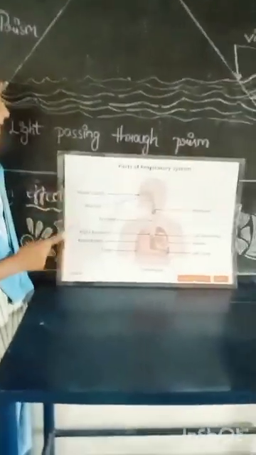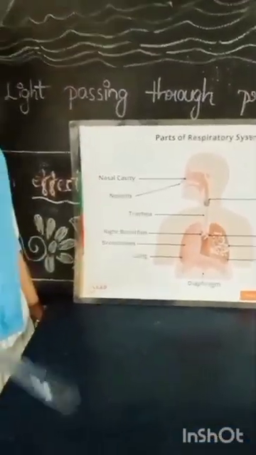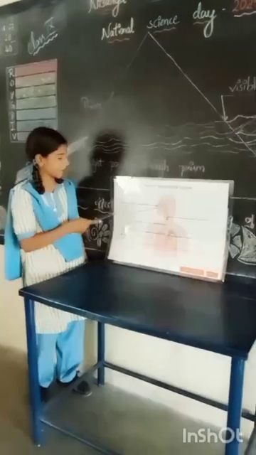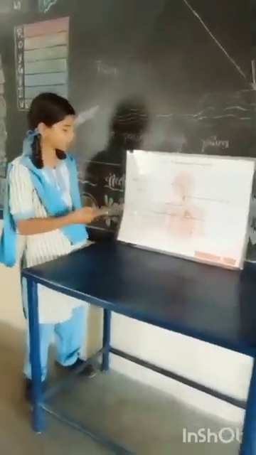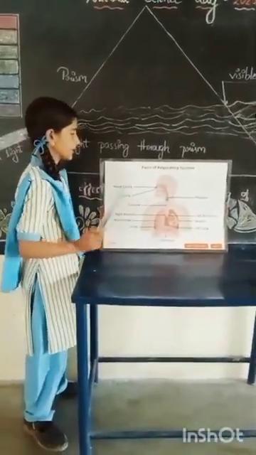Today I am explaining about the respiratory system. What is respiration? The process by which our body gets energy is known as respiration. First, nose. It is the organ by which we take in air. It has 2 nostrils and a cavity called the nasal cavity. Next, trachea. It is a tube through which air passes to the lungs. Next, pharynx.